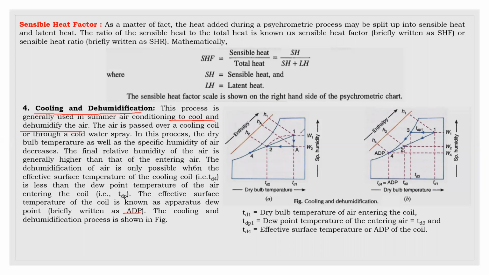Actually, this is the air which enters, and this is nothing but the cooling coil temperature. The air comes into contact with this cooling coil temperature so that air loses its temperature, and the moisture present in the air also gets condensed. So this is the temperature decrease, and this is the fall in the moisture, and finally this is the point achieved. This point 2 is nothing but the desired temperature of air which is leaving the cooling coil.